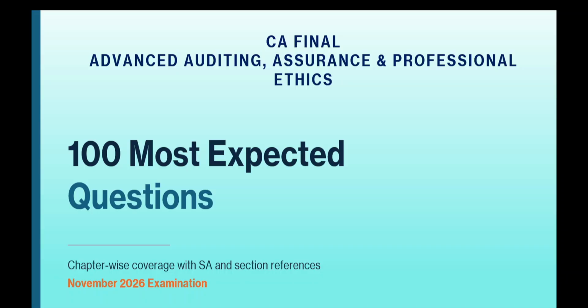Today we are going to do, as I have promised with you, that I will be giving 100 most expected questions for your CA Final Advanced Auditing, Assurance and Professional Ethics paper, which are likely to come in November 2026. Chapter wise coverage will be done with essay and section references. In this full 100 questions, we will see what are the questions which are likely to come, and also we will solve those questions.